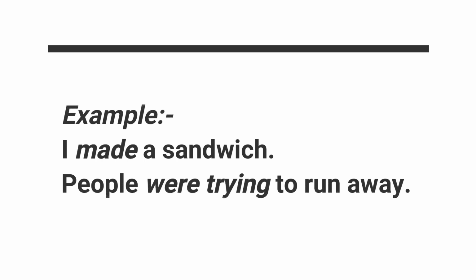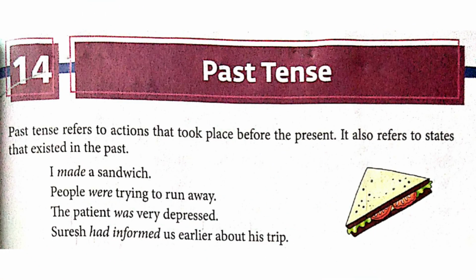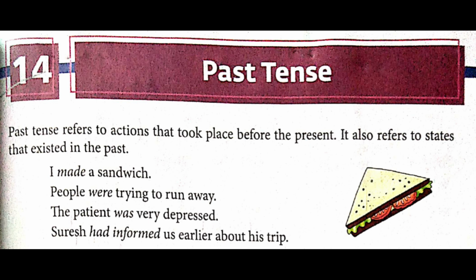Next one, we have people were trying to run away. Over here, were trying is in past continuous tense. It is one of the kinds of past tense. So here on page number 75, students, according to the textbook, we shall now study. Past tense refers to actions that took place before the present. It also refers to states that existed in the past. For example, I made a sandwich.